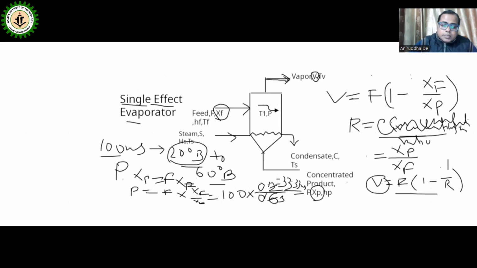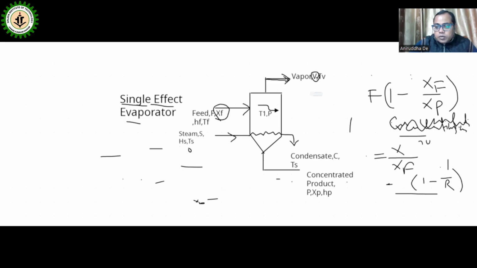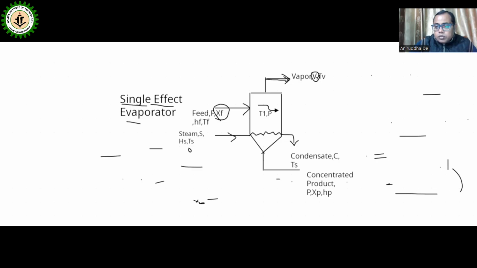Next, what will be the energy balance? Similarly, for the energy balance, the same thing: input is equal to output. You have to know how much energy is input. Suppose the enthalpy of the feed is HF.